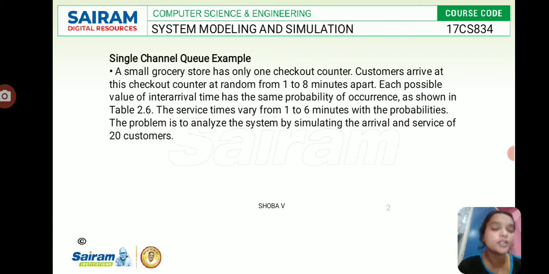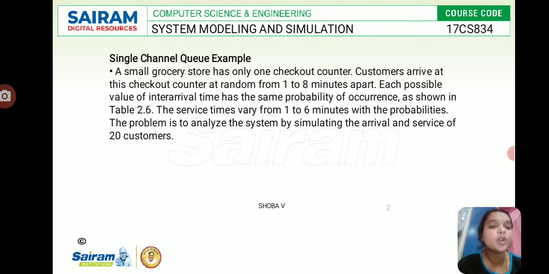A small grocery store which has only one checkout counter. Here customers arrive at this checkout counter at random, from 1 to 8 minutes apart. Each possible value of inter-arrival time has the same probability of occurrence. The service time varies from 1 to 6 minutes with given probabilities. So customers arrive at the checkout counter 1 to 8 minutes apart, and the service time varies from 1 to 6 minutes.